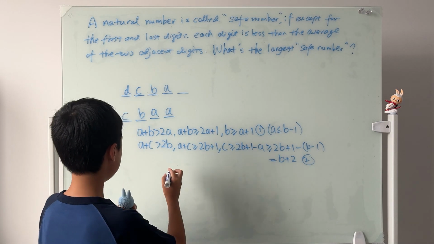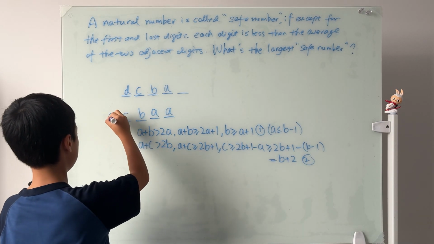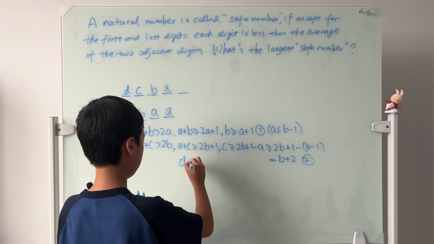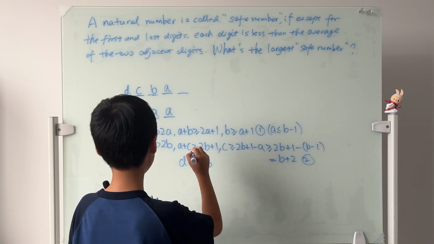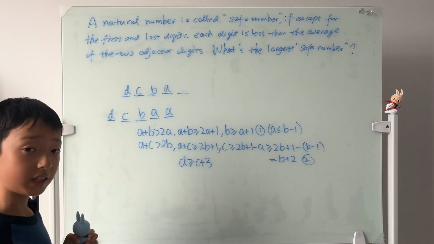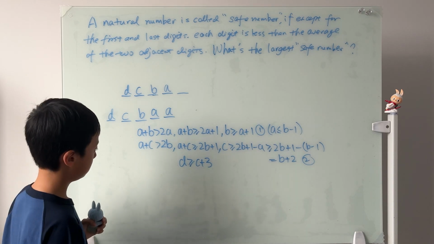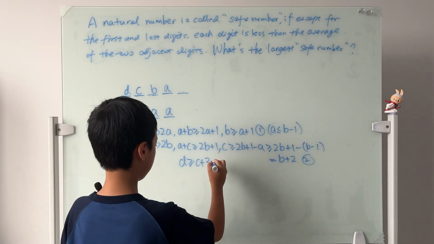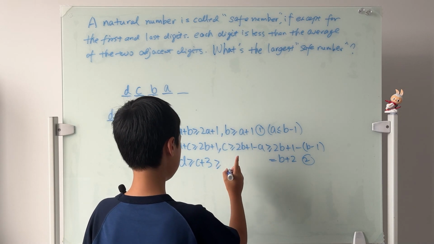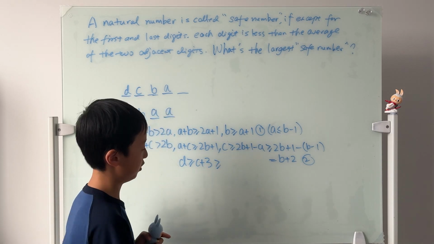So we know that D is greater than or equal to C plus 3. And we already proved that E is not possible. So this is the maximum case. So we know that this is also greater than or equal to, let's just try to prove that this is possible.